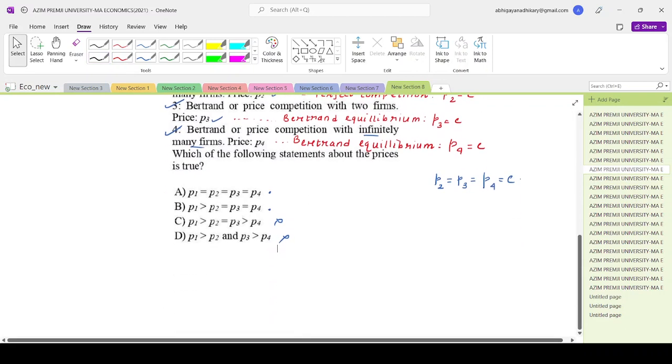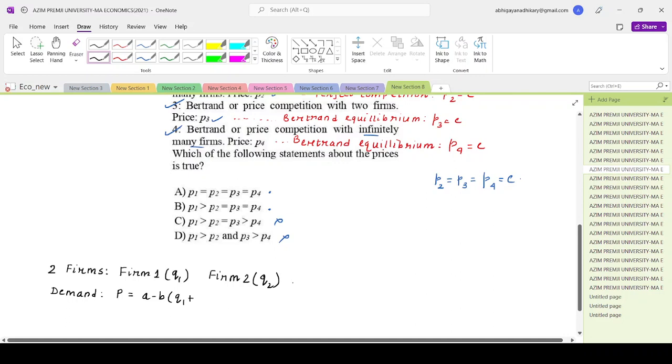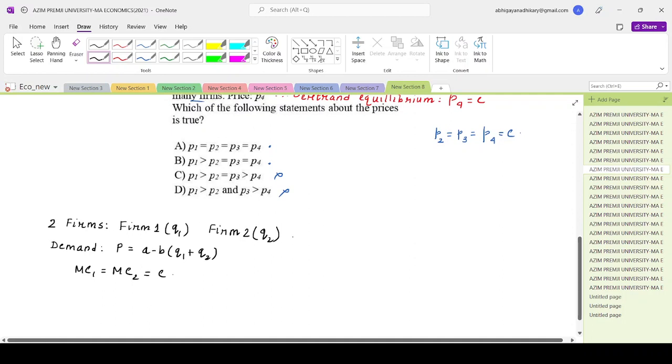So we have two firms. Let's say firm 1 producing output Q1, firm 2 producing output Q2. The demand function is something like price equals A minus B of Q, where Q is basically the aggregate of the two things that are produced. Marginal cost of 1 is equal to marginal cost of 2 is equal to C. Correct? So identical marginal cost. And we are in the Cournot setup.